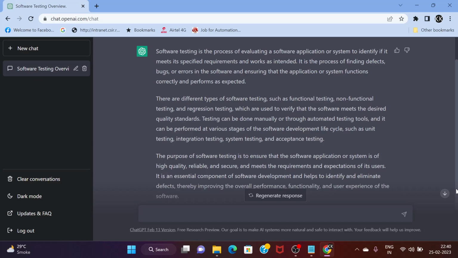Software testing is the process of evaluating a software application or system to identify if it meets its specified requirements and works as intended. It is the process of finding defects, bugs, or errors in the software and ensuring that the application or system functions correctly and performs as expected. Okay, I think the definition is fairly good. This is the actual definition. As testers, we all know software testing is used to assess the quality of the software, so our main objective during testing is finding faults or bugs in the system.